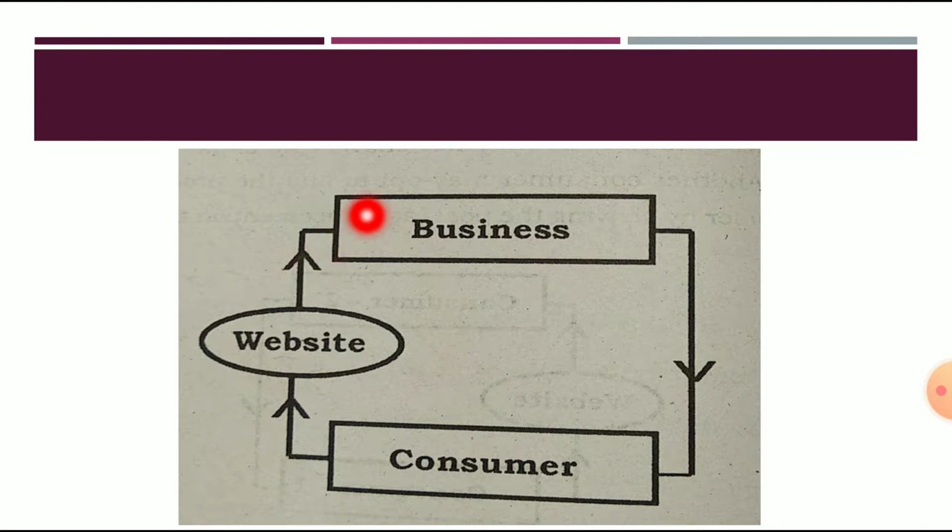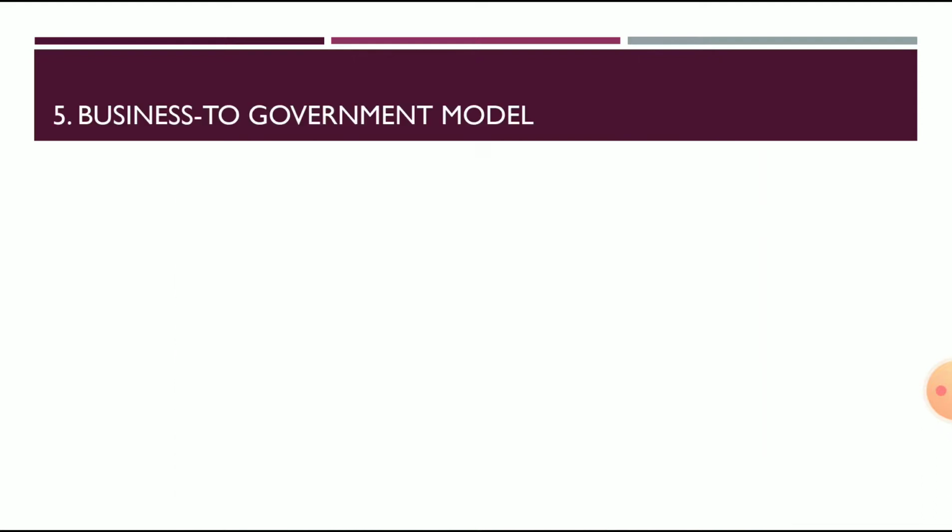If the organization is fulfilling his requirement, then he is going to get the benefit or get the service from that business organization. So that's why it's called the C2B business model.